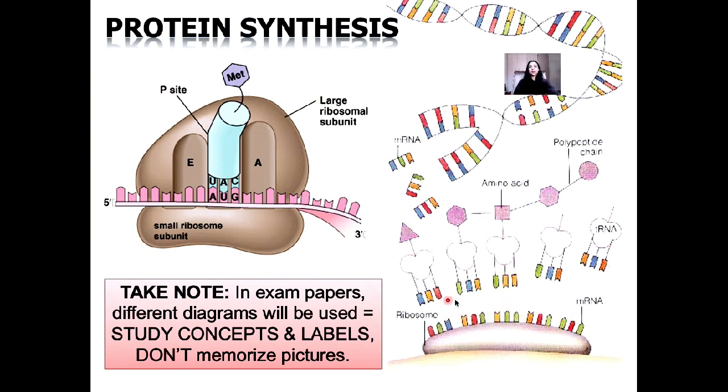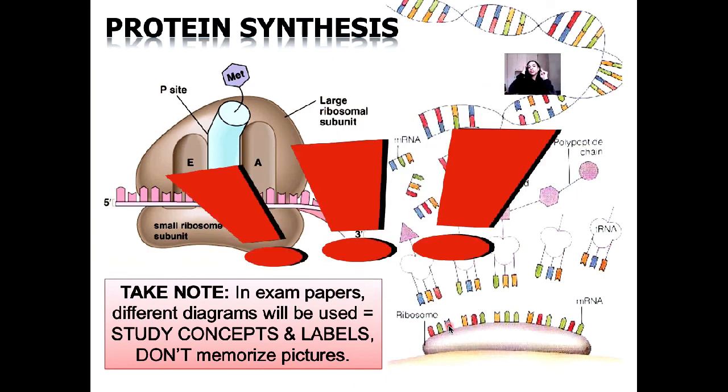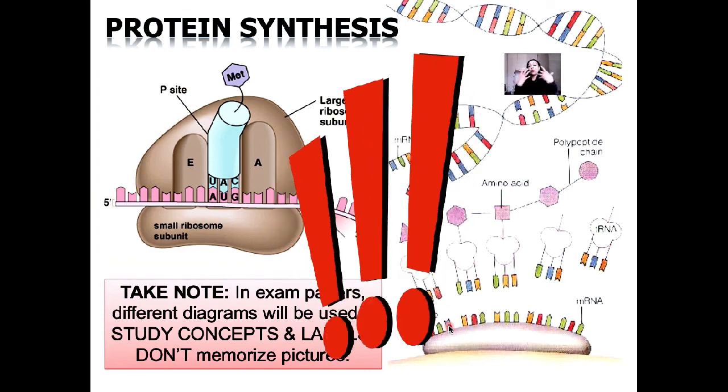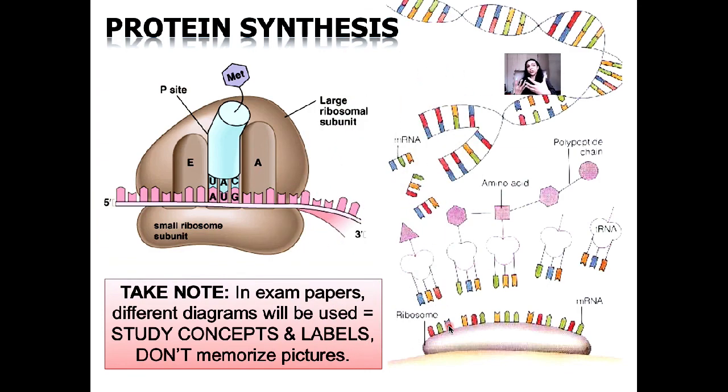Yes, according to the codons on the messenger RNA, the transfer RNA molecules are going to come with their matching or complementary anticodons to bring the required amino acid to the ribosomes. So that process illustrates translation. Very good. So please note, don't memorize. Understand what is happening in each picture to give you a clue.